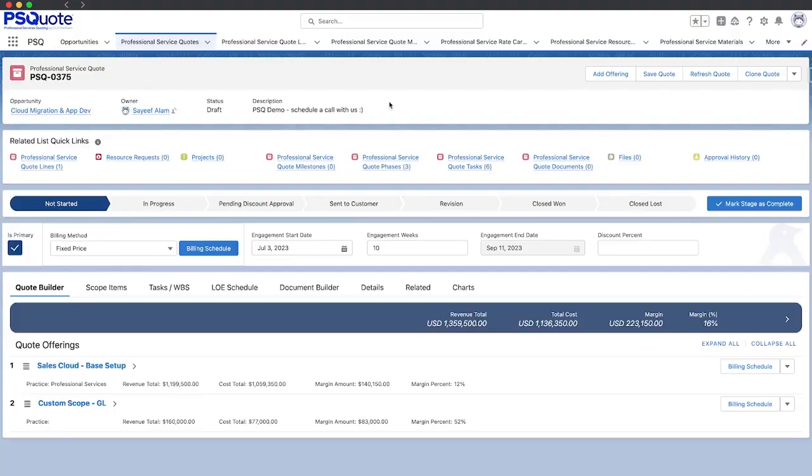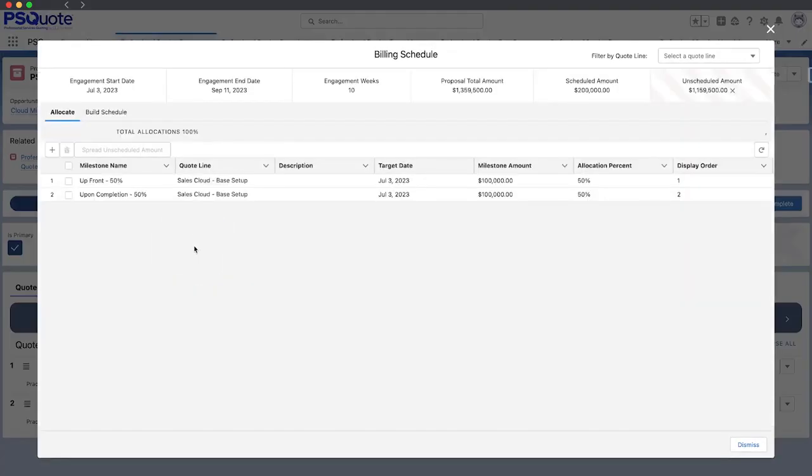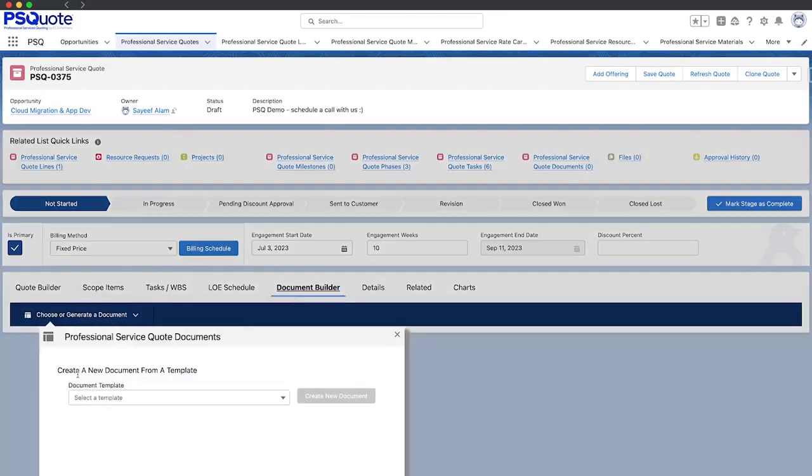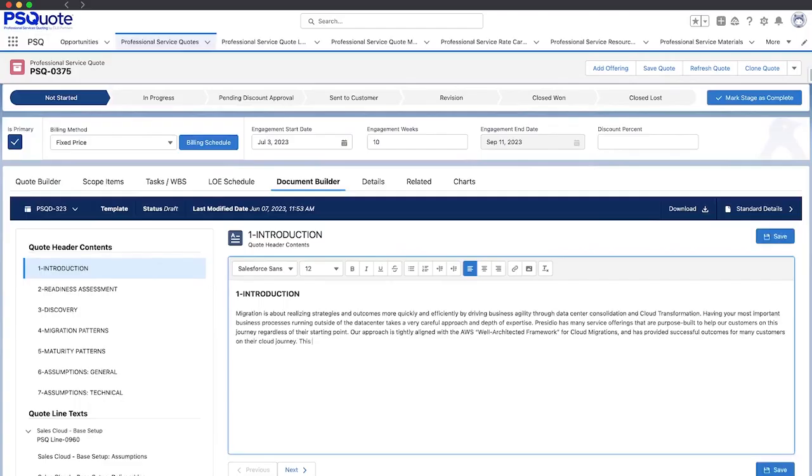Now let's go confirm the billing method. If you use a fixed price billing method, you can set up a billing schedule. Now that our quote is in order, let's go to the document builder. We can pull up a template and create a document, make any changes that we need to, and then send them to a prospective client. PSQuote works with Conga and other popular document generation apps.